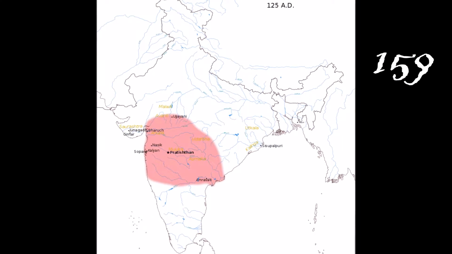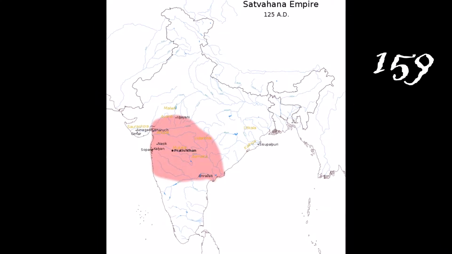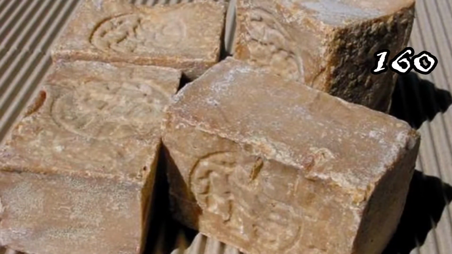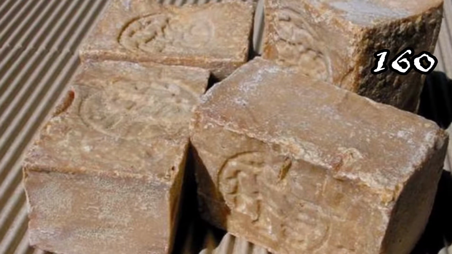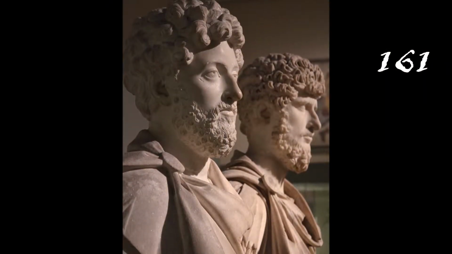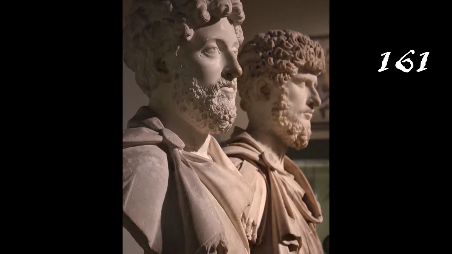In India, the reign of Shivashri Satakani as King Satavahana of Andhra begins. In Rome, the manufacturing of soap containing grease, lime, and ashes begins. Marcus Aurelius is Roman emperor, sharing imperial power with Lucius Verus.